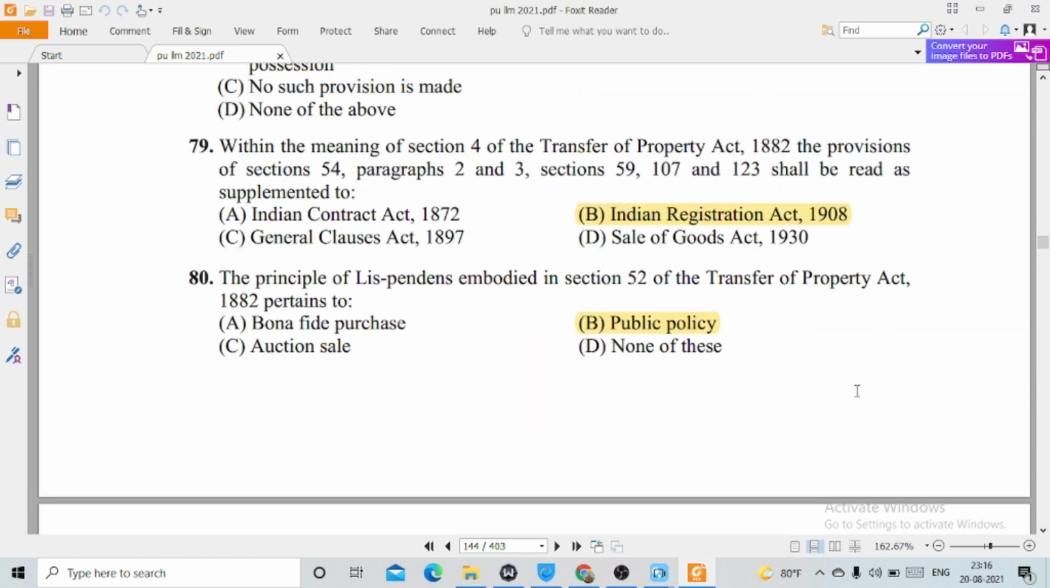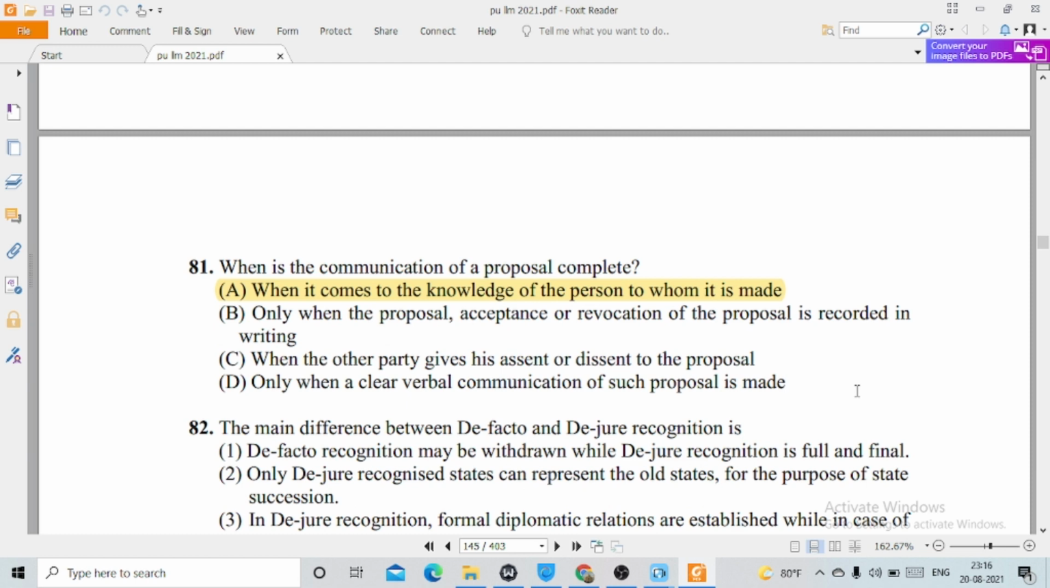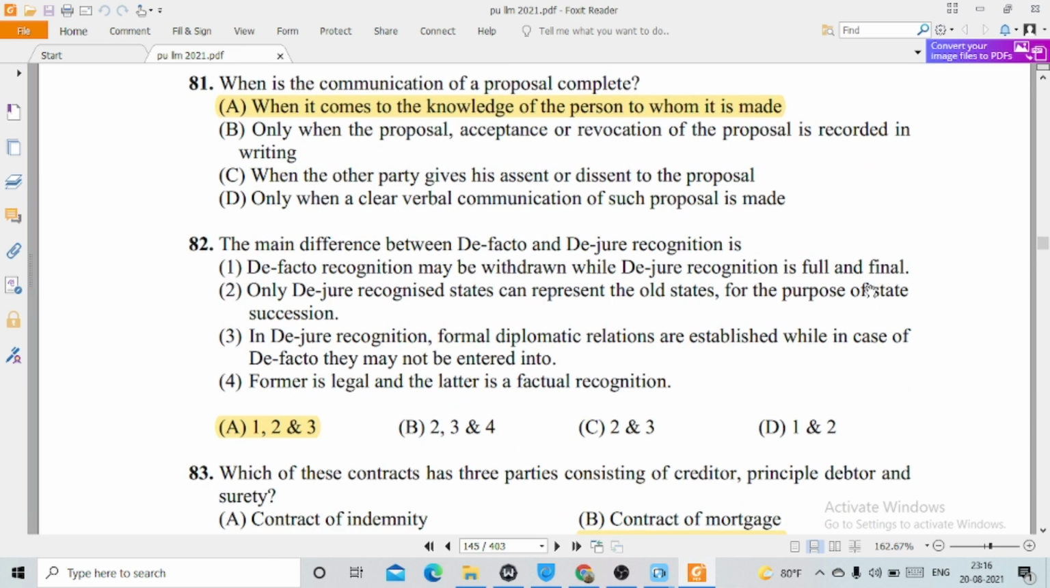1908. 80. The principle of lis pendens embodied in Section 52 of the Transfer of Property Act 1882 pertains to option B, public policy. 81. When is the communication of a proposal complete? This is option A, when it comes to the knowledge of the person to whom it is made. 82. The main difference between de facto and de jure recognition is, option 1, 2 and 3. This is option A, which is 1, 2 and 3.